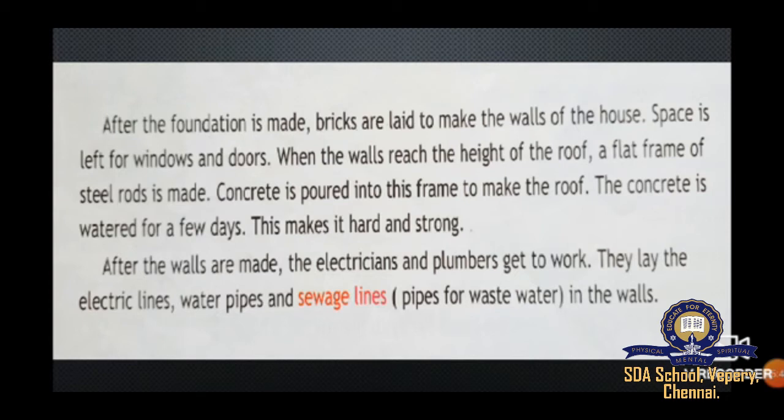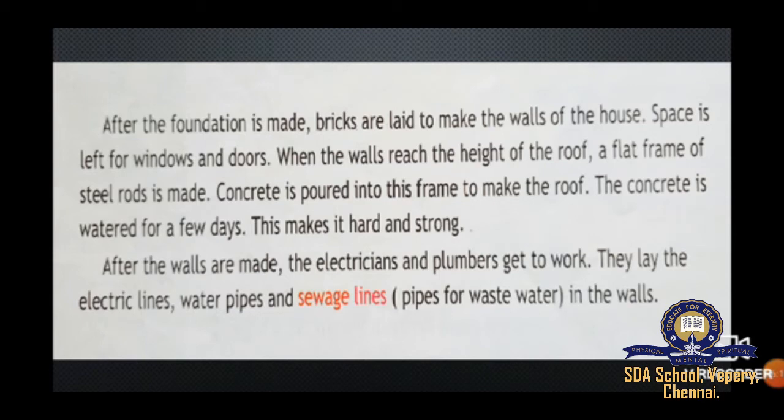Then when the walls reach the height of the roof, a flat frame of steel rods is made, and concrete is poured into this frame to make the roof. The concrete is watered for a few days, nearly 15 days. They'll pour water, and this makes it hard and strong.